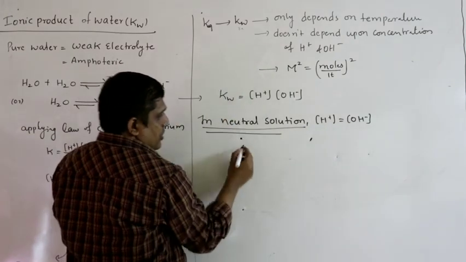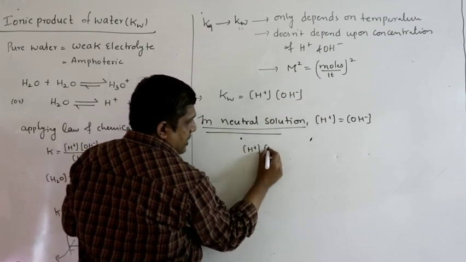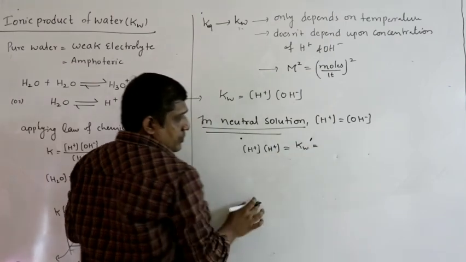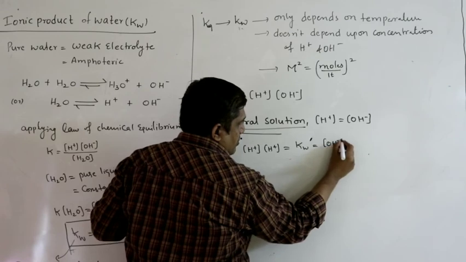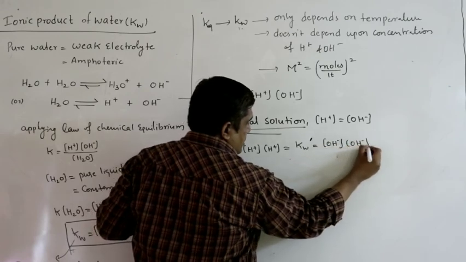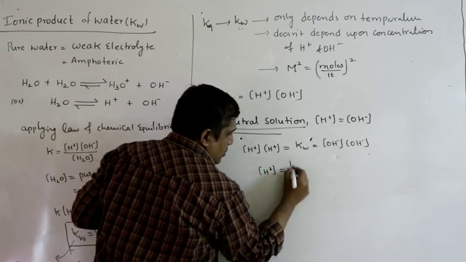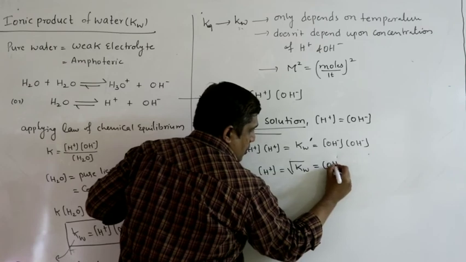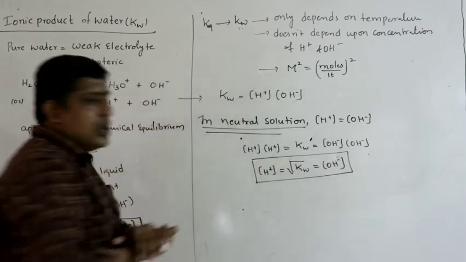So I will substitute here: H plus into H plus, or OH minus into OH minus. So what I will get is H plus equal to square root of Kw equal to OH minus. So this is the condition for neutral solution.